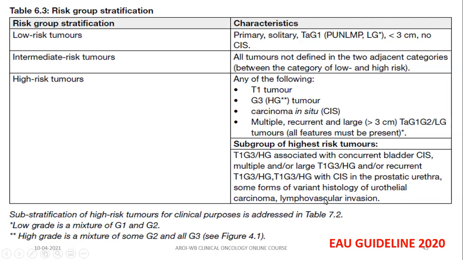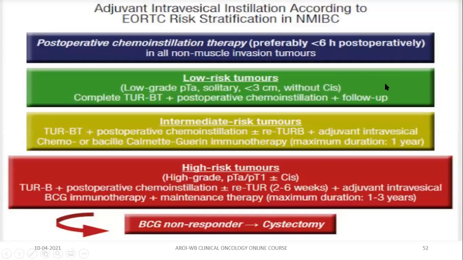There are other guidelines also like NCCN guideline, NICE guideline, AUA guideline, whatever. I suggest you remember only one guideline for your examination purpose. You can remember the EAU guideline or NICE guideline or NCCN guideline because they are easier to remember. Now, based on this is the nutshell of management of non-muscle invasive bladder cancer. Based on this, the patients are divided into low risk, intermediate risk, and high risk. So how should you manage non-muscle invasive bladder cancer?